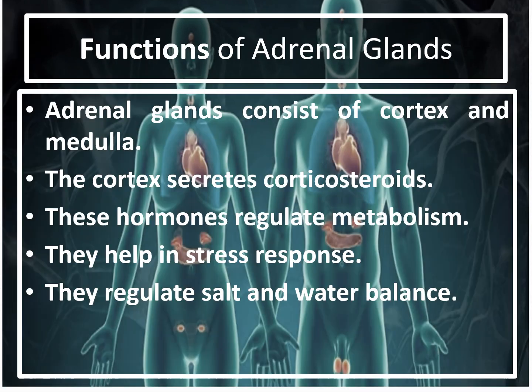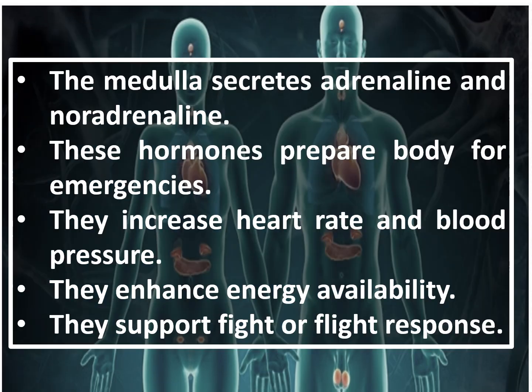Coming to the functions of adrenal glands, the adrenal glands consist of cortex and medulla. The cortex secretes corticosteroids. These hormones regulate the metabolism. They help in stress response. Again, I repeat, adrenal glands consist of two parts, cortex and medulla. The cortex hormones are called corticosteroids. They help in stress response and they regulate salt and water balance, which is very essential for the functioning of brain. The medulla of the adrenal gland secretes adrenaline and noradrenaline.